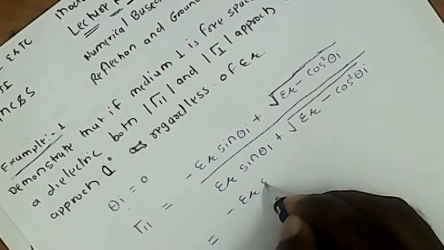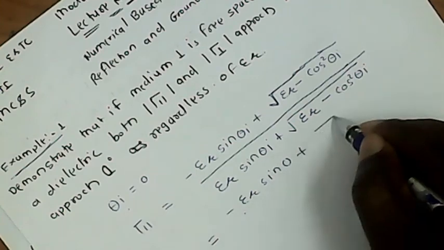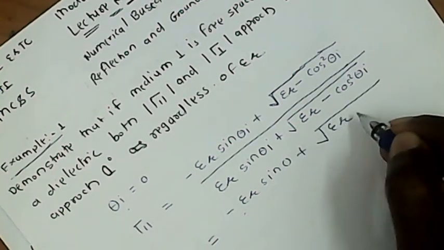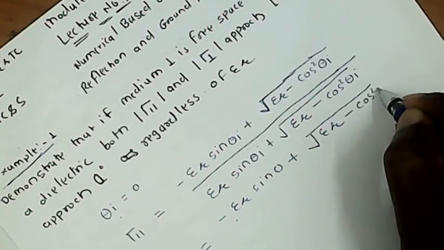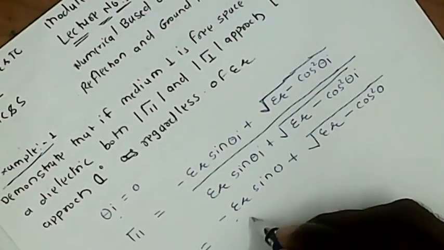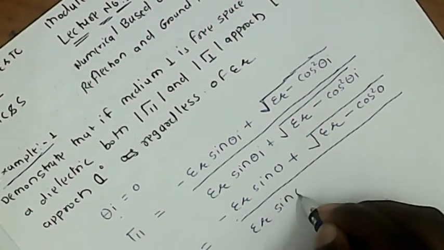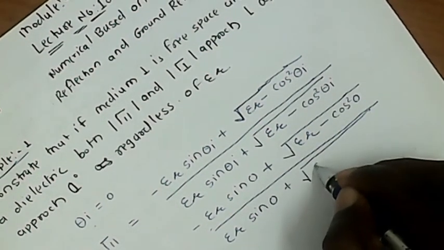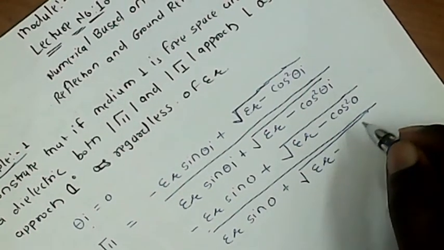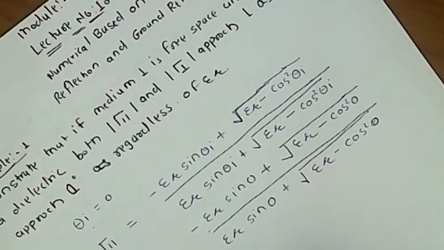So epsilon r sin theta is equal to 0, plus the square root of the relative permittivity, which is regardless and will be as it is, minus cos square 0, divided by the relative permittivity into sin 0, plus the square root of relative permittivity minus cos square 0. So we know that sin 0 is equal to 0.